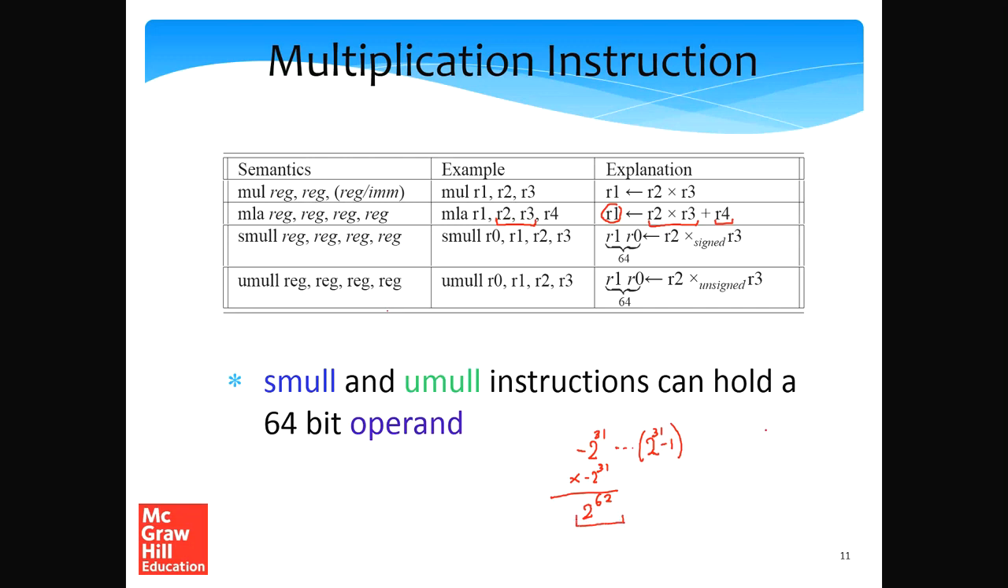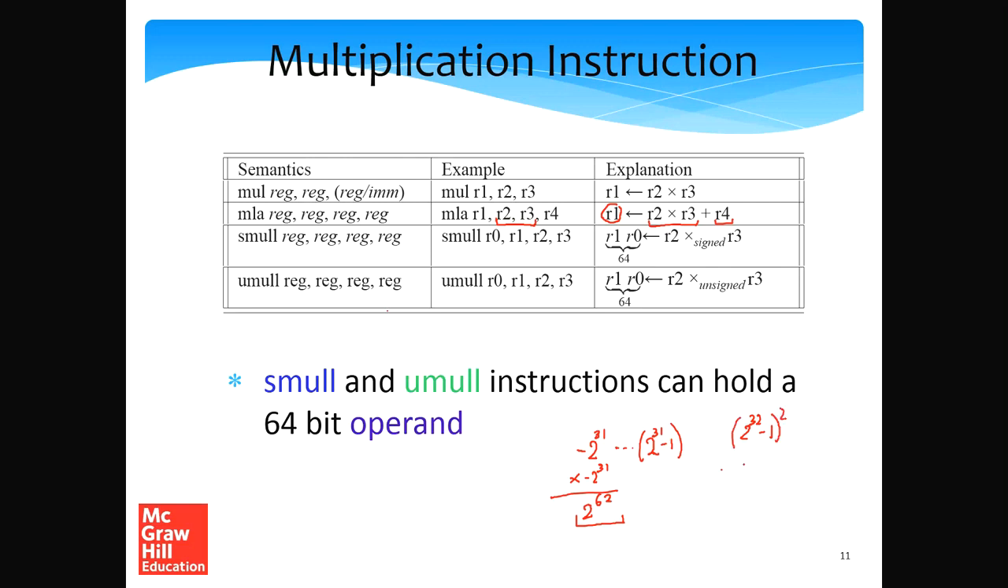If I consider two unsigned numbers, basically the largest number that I can get. In an unsigned number system with 32 bits, the largest number is 2 raised to the power 32 minus 1. So if I square this,